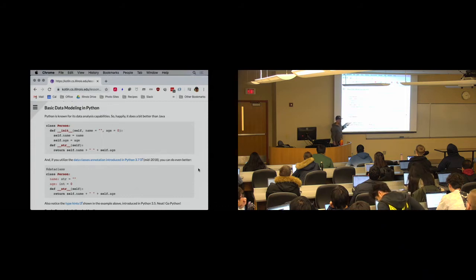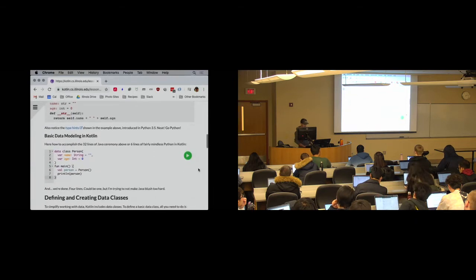I do still have to write my __str__ method, right? Beautifully named, to give me a string representation of this object. But this is nice. Python's showing some evolution here, which is cool.